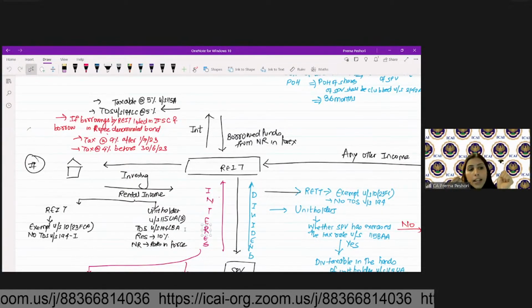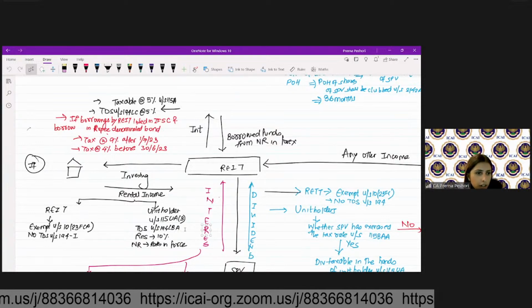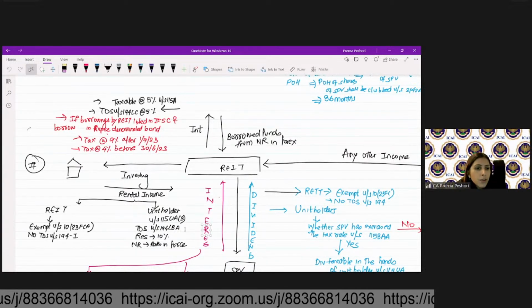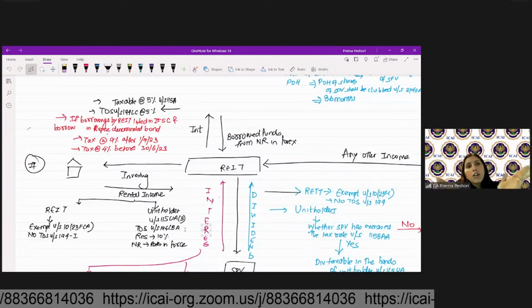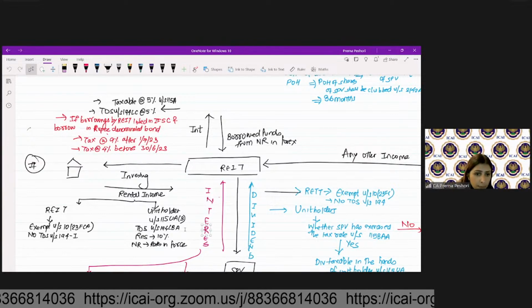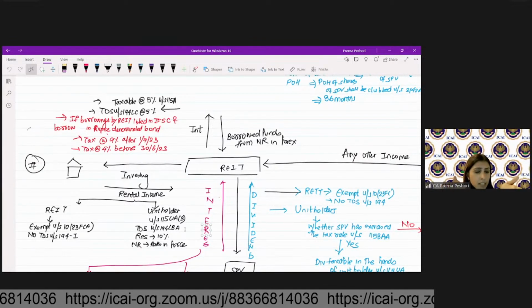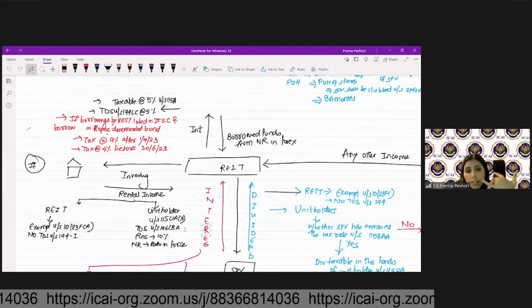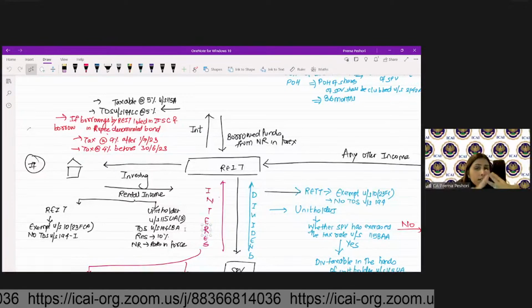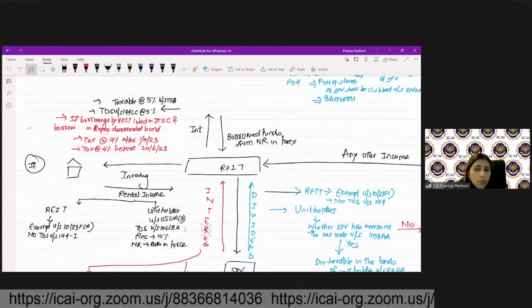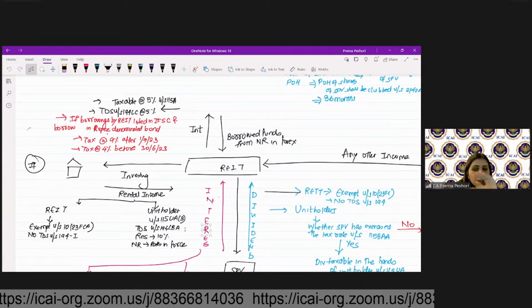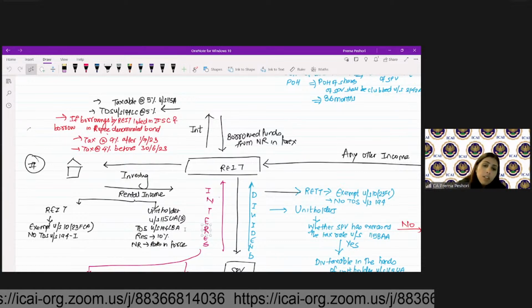So rental income again will be exempt in the hands of REIT. No TDS under 194I by the payer. For the unit holder, it will be taxable. The TDS will be under 194 LBA. For resident, it is 10%. For non-resident, it's at rates. No specific rate of taxation is given for the rental income in the case of unit holder.